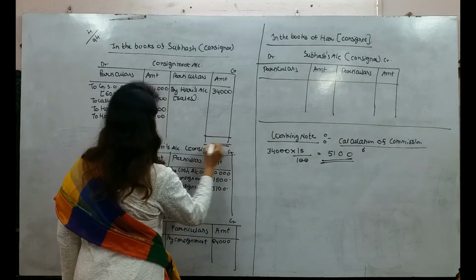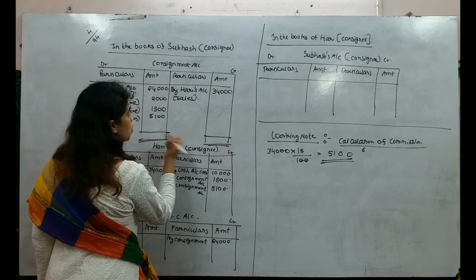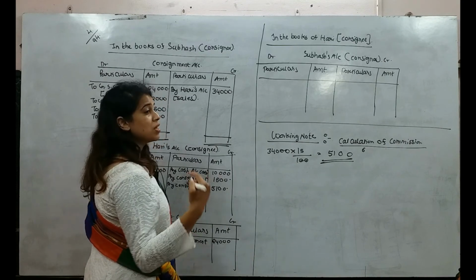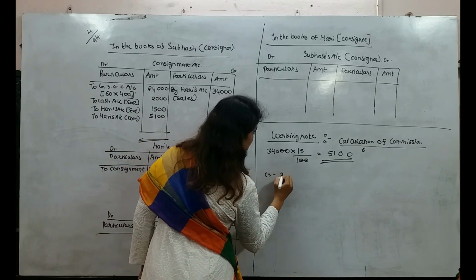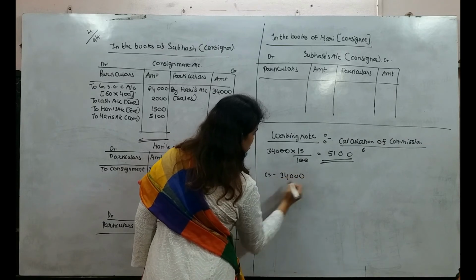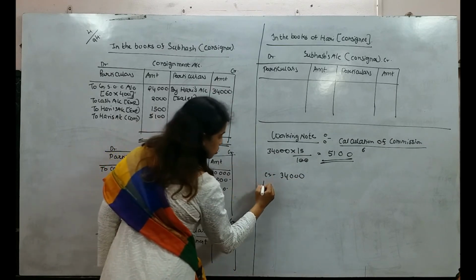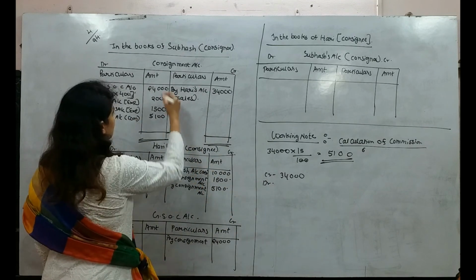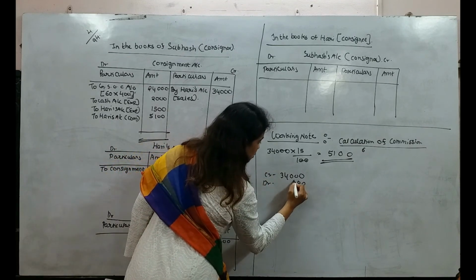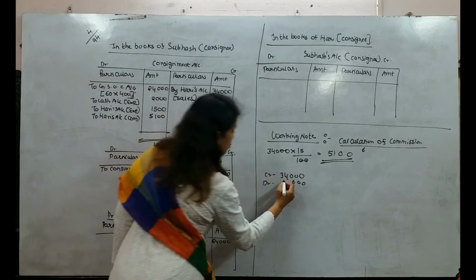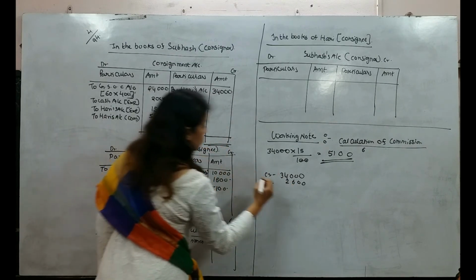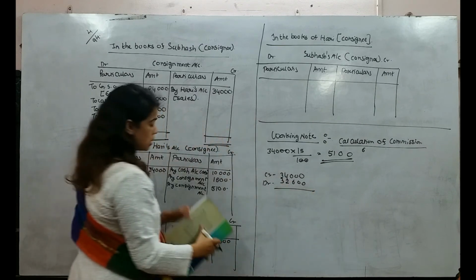Apart from it we don't have anything, so we need to find out whether we got a profit or we are suffering from loss. Okay, so now what is the credit side total? Credit side total is 34,000. Now see the total of debit side. Debit side total is 32,600.